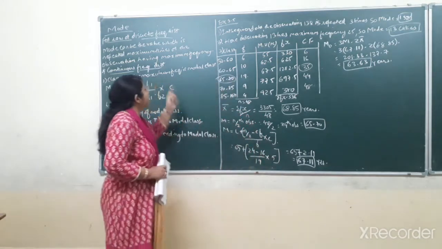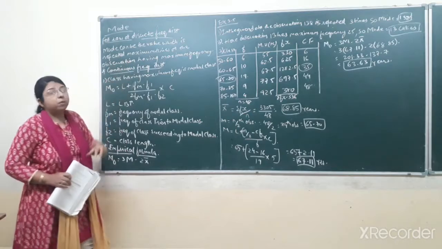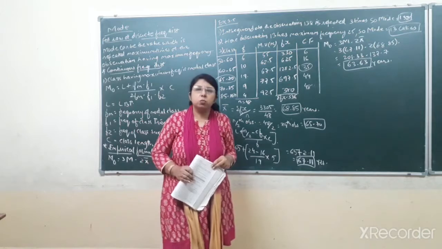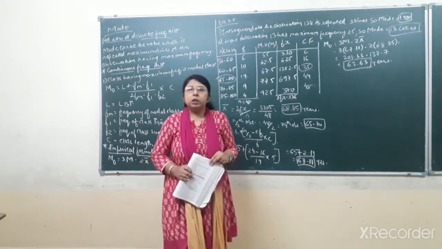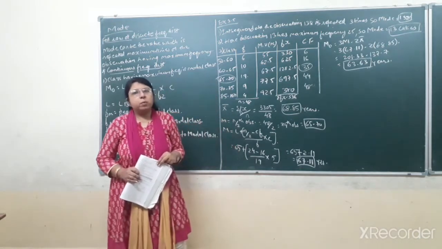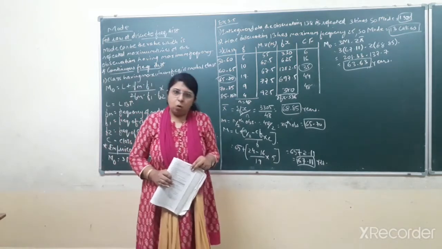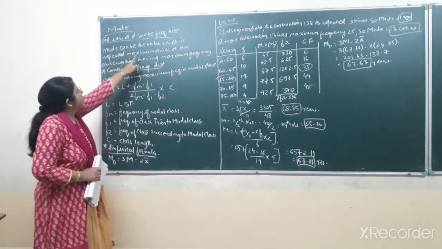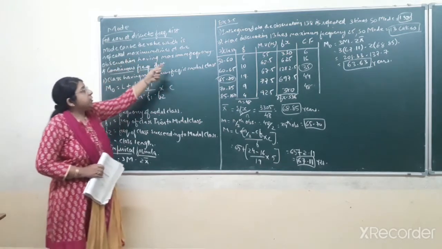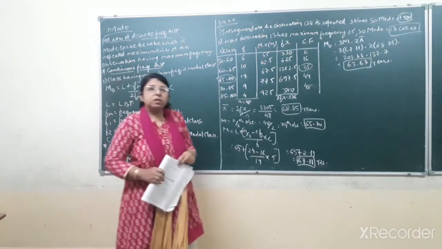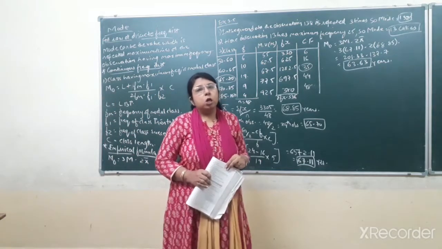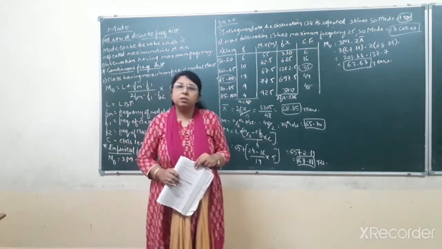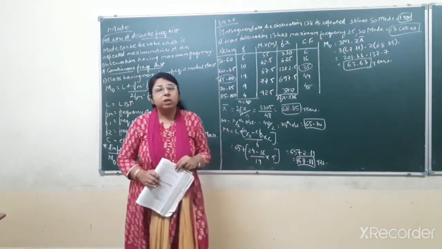Mode means the value which is repeated maximum number of times. It means in case of raw data or discrete frequency distribution, it is very easy to find mode. The value which is repeated maximum number of times is considered as the mode. In case of discrete frequency distribution, the observation having the maximum frequency is considered as the mode.